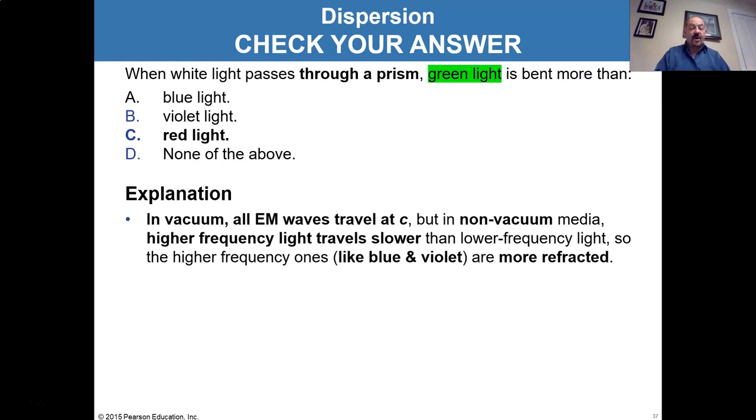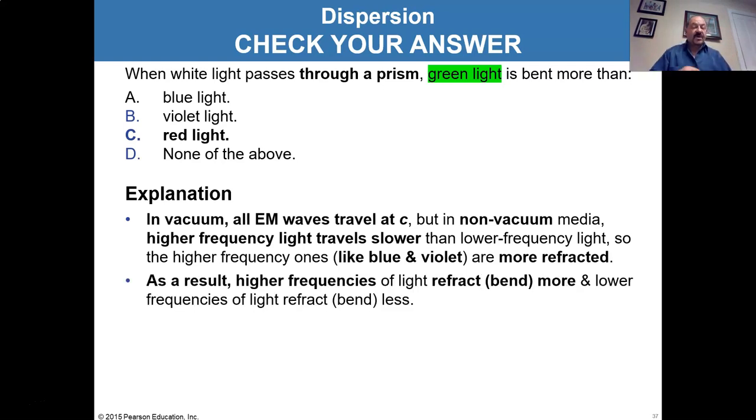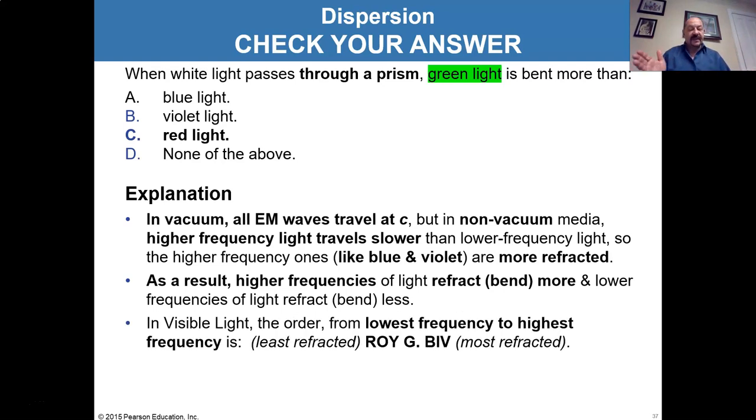So in the vacuum, all EM waves travel at c, the vacuum speed of light, 300 million meters per second. But in non-vacuum media, in other words, anything that's not pure vacuum, higher frequencies will travel slightly slower than the lower frequencies, so they will be refracted more. Higher frequency will go slightly slower and therefore will be more refracted. So as a result, high frequencies of light will bend more, low frequencies of light will bend less.